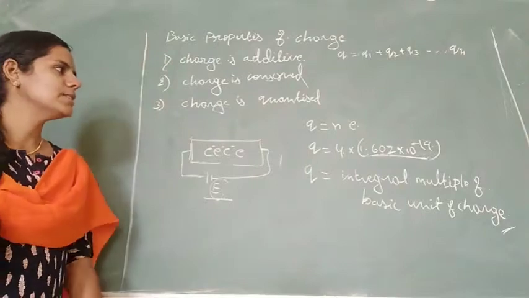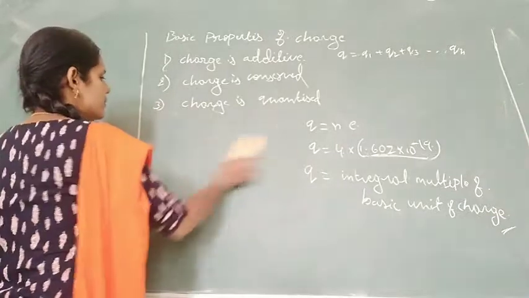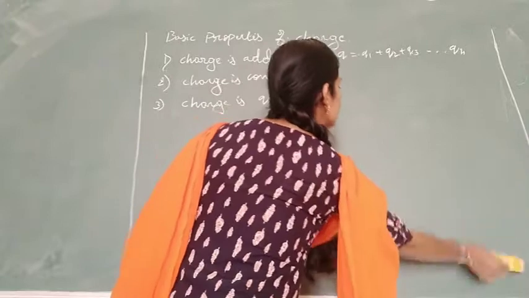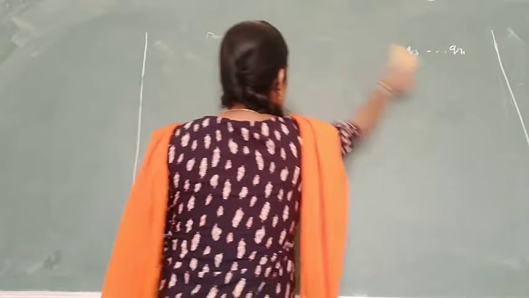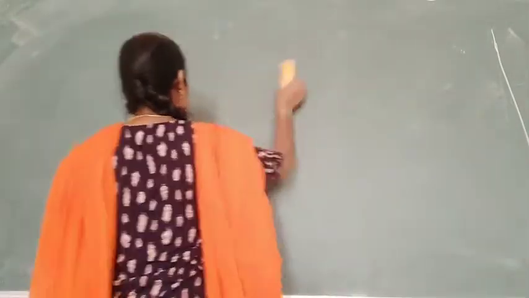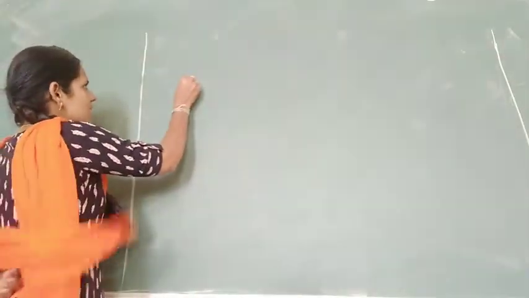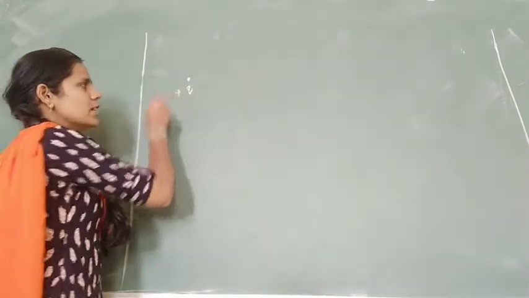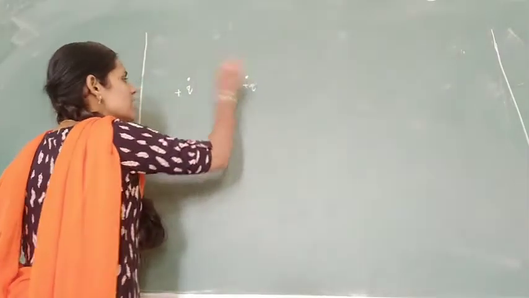We will continue with the next part, that is Coulomb's law and electric force. It is defined for the basic point charges. Also we have studied the properties of a charge. Clear? So now a charge is a point, isn't it? I am taking a positive charge here. What happens if I take another positive charge here?